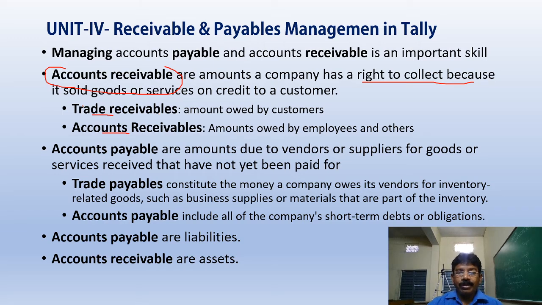In the same manner, payables are amounts due to vendors or suppliers who supplied goods to us. Those are the suppliers to whom we have to pay. That is called payables. These are also of two types. Trade payables are purely money due to the people who supplied the goods. Another is accounts payable, which covers obligations other than goods and short-term debts.